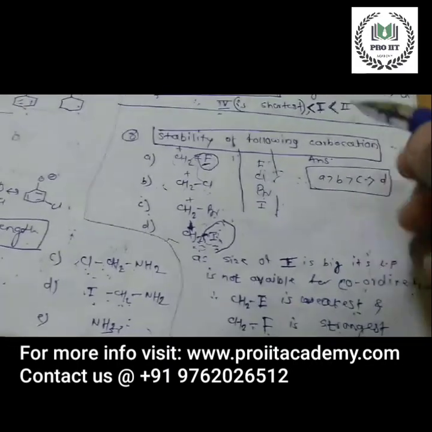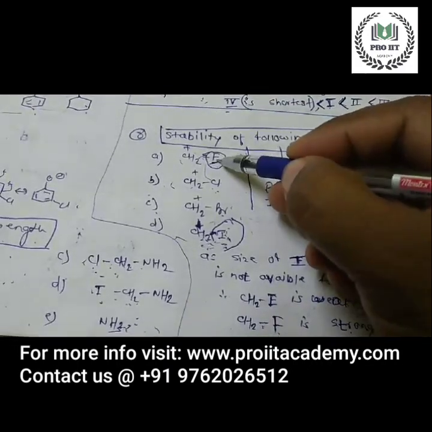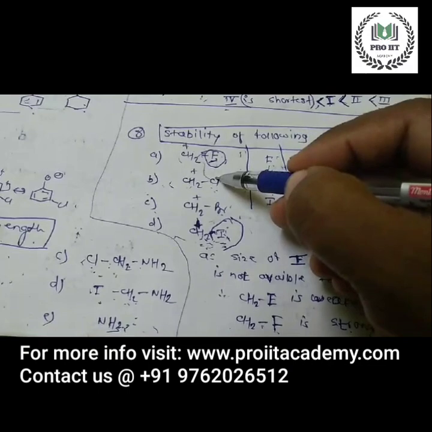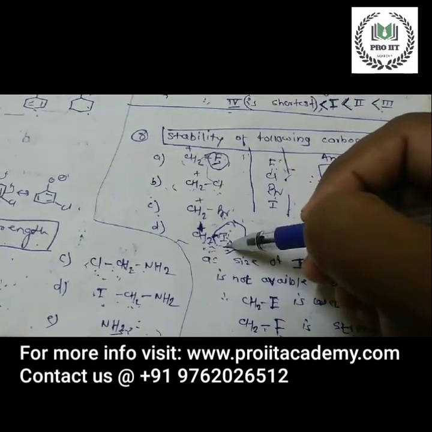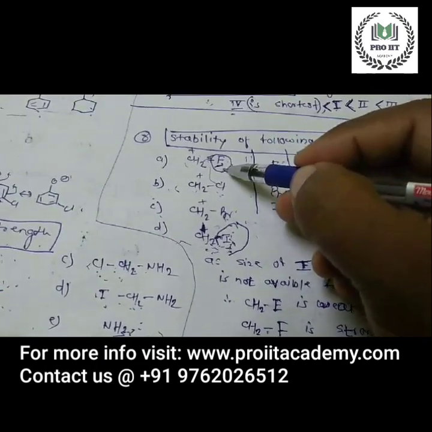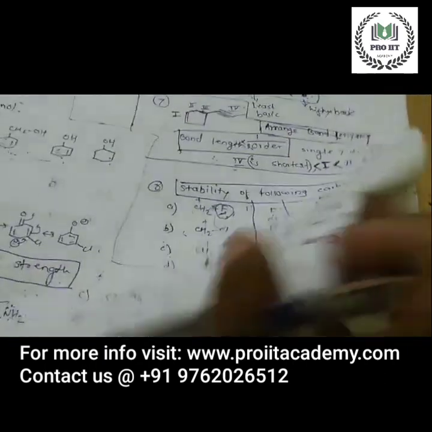So what is the stability order? Obviously CH2F will be stable, then chloro, then bromo, then iodo. So CH2I will be the least stable while CH2F is the most stable. Okay, next question.